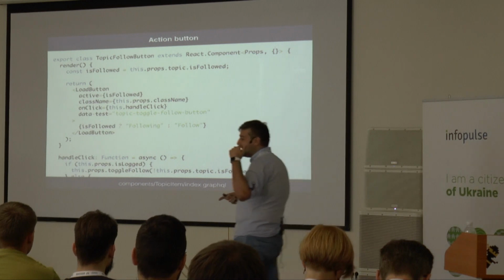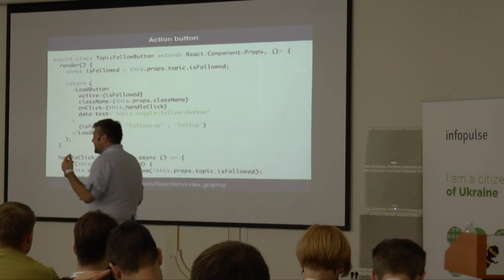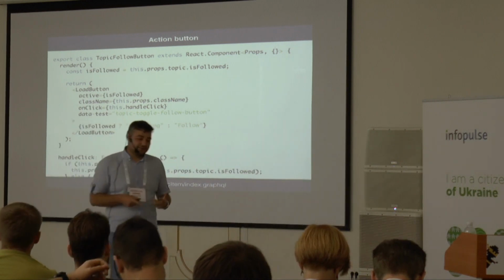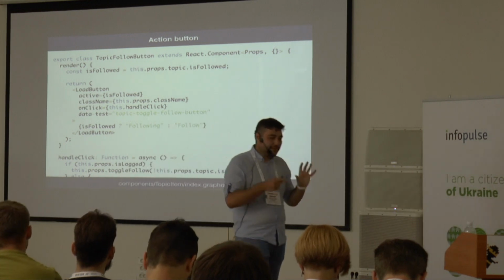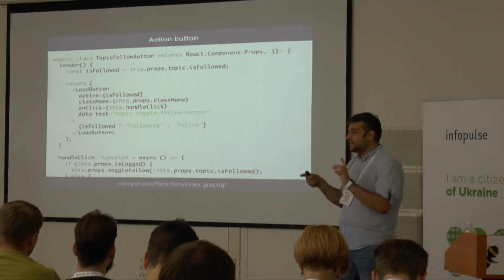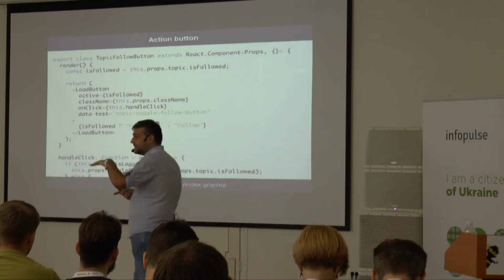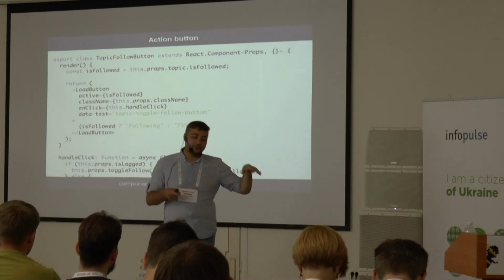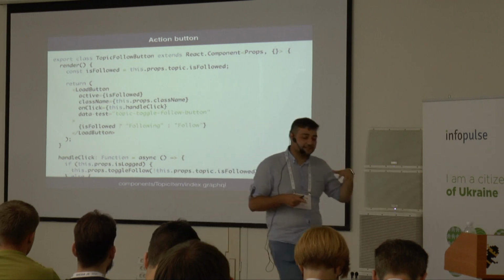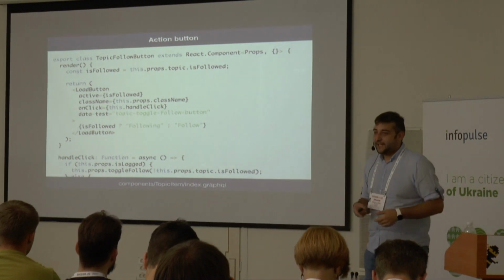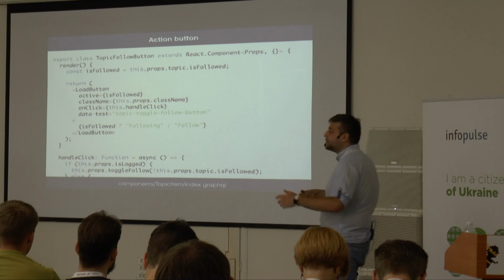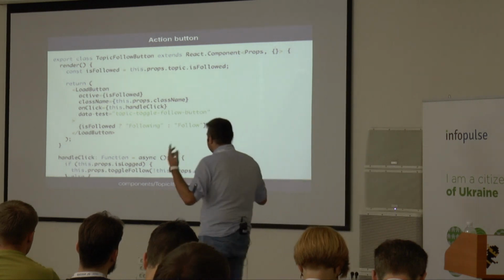It's good to have loading text or some other useful stuff. So we have this loading button, and you pass it an on click handler, and when this click handler returns a promise, it waits for the promise to be resolved before the button can do anything. It also disables the button and shows a loading text which can be set.